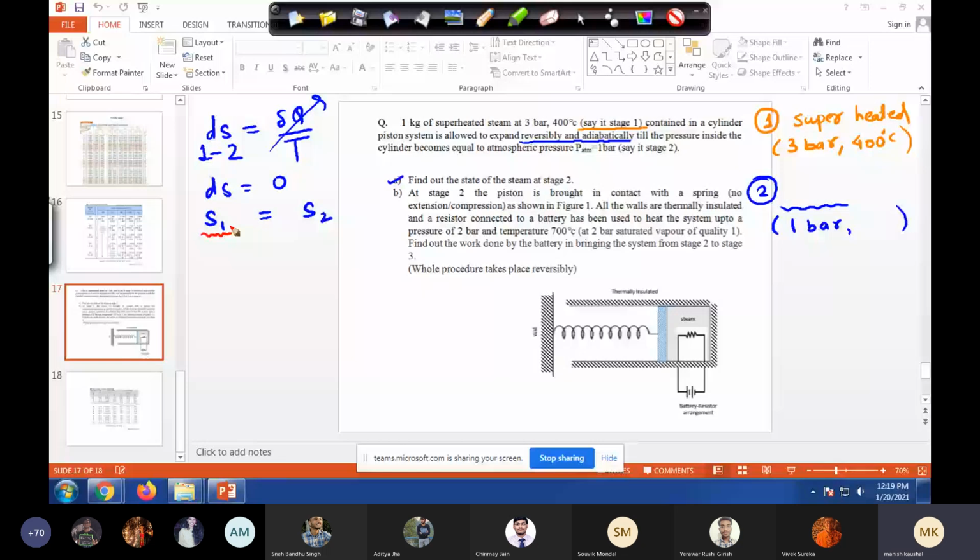If you have this book, Introduction to Thermodynamics, this is the version which I have. It is on page number 445, Appendix D. So at 3 bar, there is something written in the bracket. If anyone has it, what is the temperature written at 3 bar in the superheated steam table? Can anyone see it?